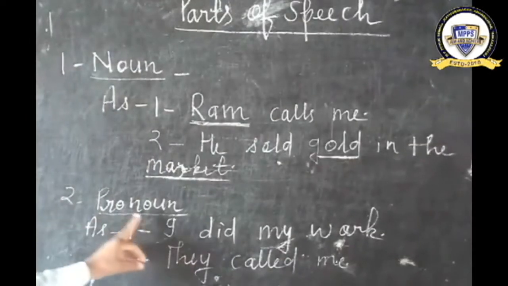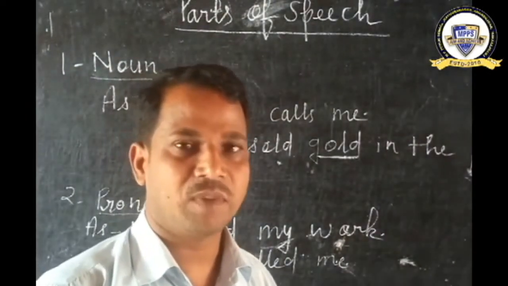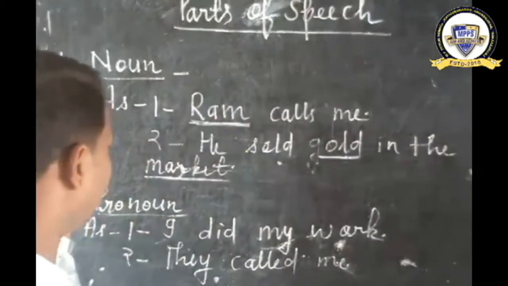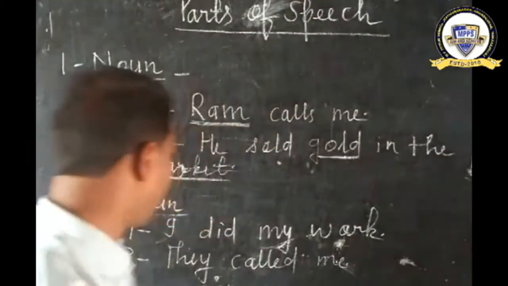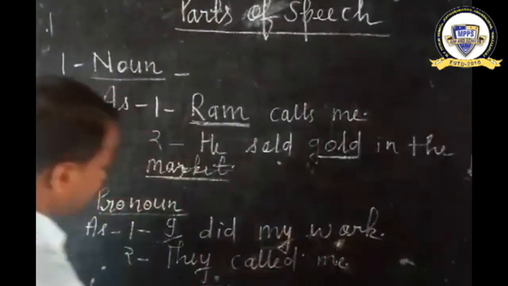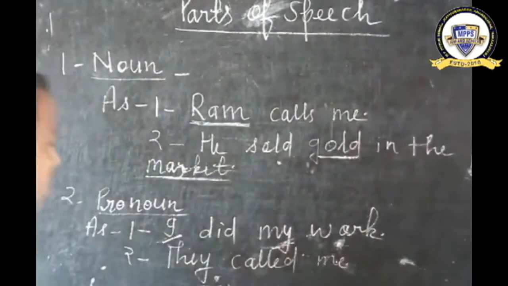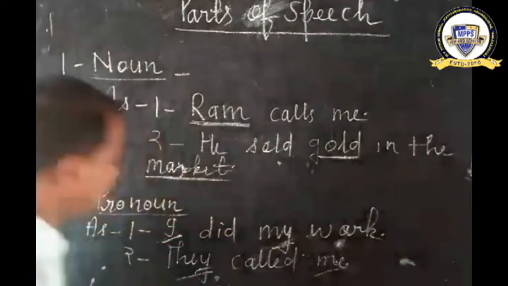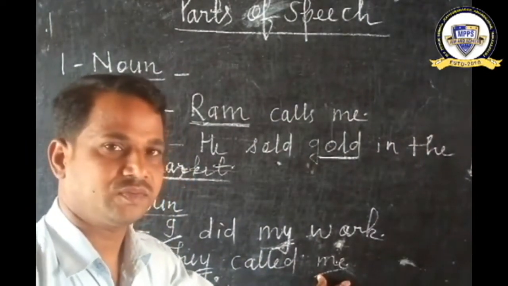And second, pronoun. A pronoun is a word which is used in the place of a noun. For example, I did my work. In this sentence, I and my both are pronouns. And second, they called me. In this sentence, they and me are pronouns.